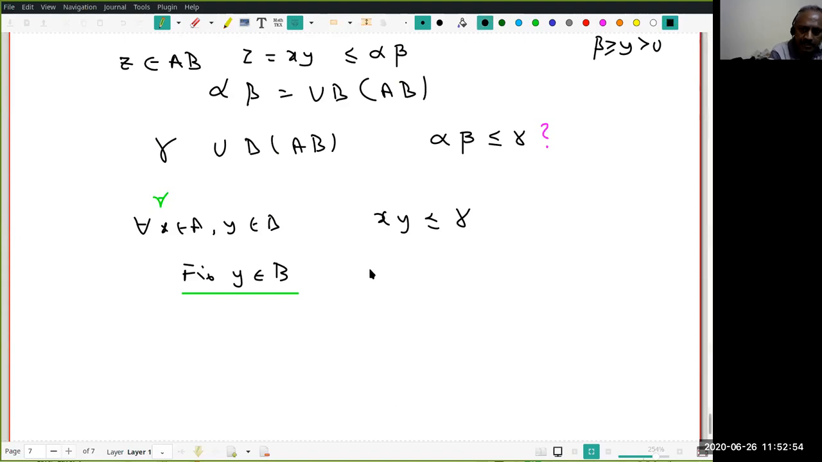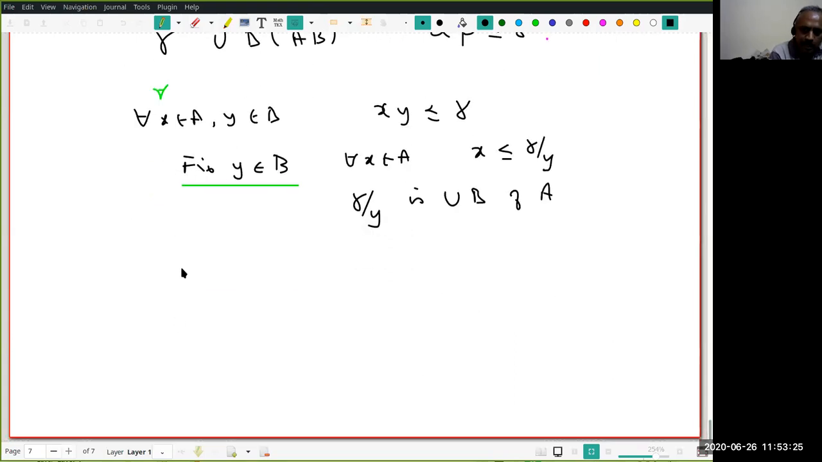What does it mean? For every x in A, I have x is less than or equal to gamma by y. How can I write this? Because y is positive, in particular non-zero, therefore 1 by y makes sense. Therefore, I am multiplying both sides of this inequality by the positive number 1 by y, then I get this. So what does this say? This says gamma by y, for any fixed y, is an upper bound of A.